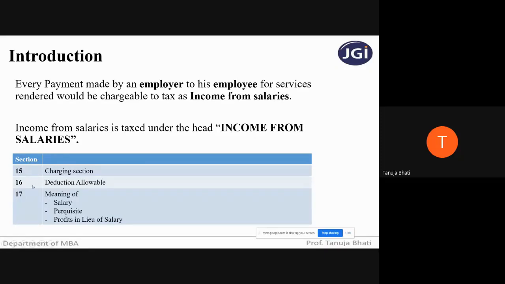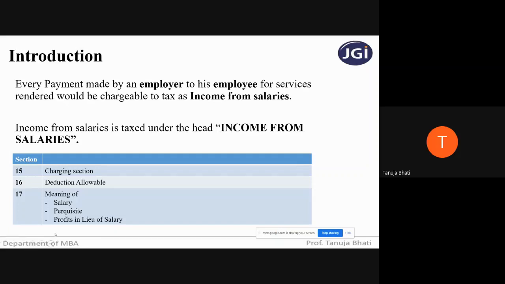Section 16 of the Income Tax Act again relates to income from salaries, where there are deductions allowable. As I told you, in every head of income, let it be income from salary, house property, business or profession, capital gains or other sources, the government has given certain deductions. Certain deductions means the taxable amount of your salary will be reduced, and you need to pay income tax only on the net salary.